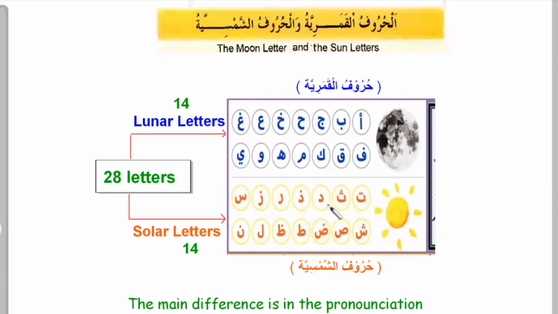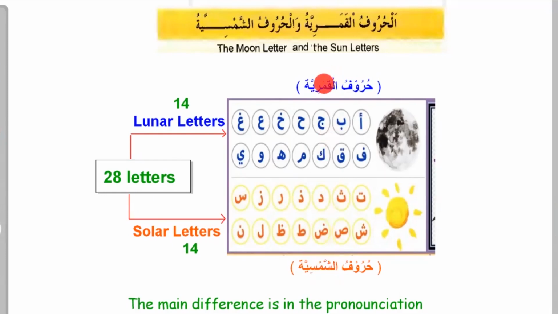But observe here: Ash-Shamsiyatun. You see, the lam is hidden. I am not pronouncing the lam. Instead of Al-Shamsiyatun, I am saying Ash-Shamsiyatun. So why?